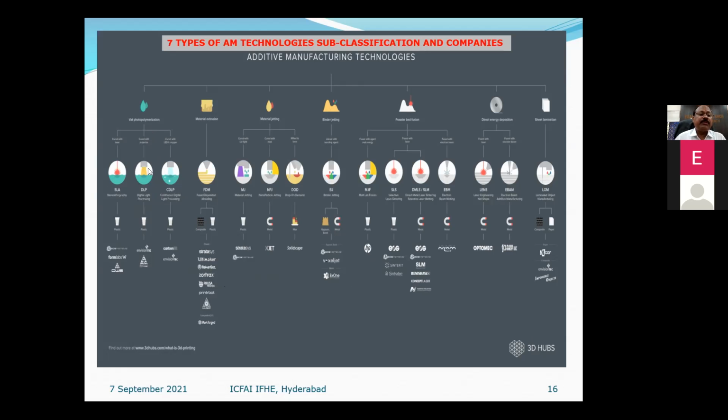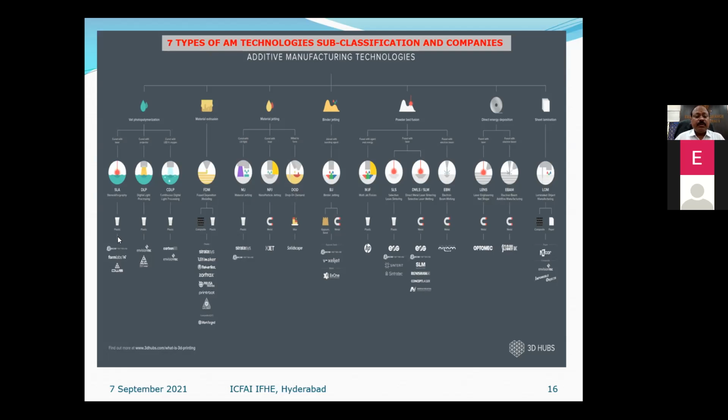So these 3 technologies are under this classification. Material extrusion is FDM. Material jetting is material jetting, nanoparticle jetting, drop on demand.